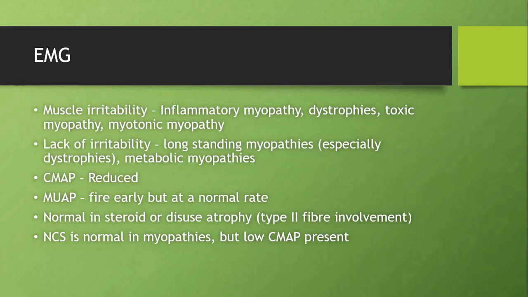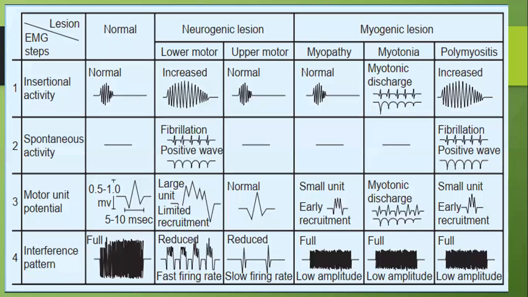NCS is also done along with an EMG. Naturally, an NCS has to be normal because the nerve conduction will be normal in a myopathy, but the muscle action potential recorded from an NCS will be low. This is taken from Bradley. Just remember insertional activity, spontaneous activity, CMAP and MUAP. These are the 4 points which have to be differentiated.